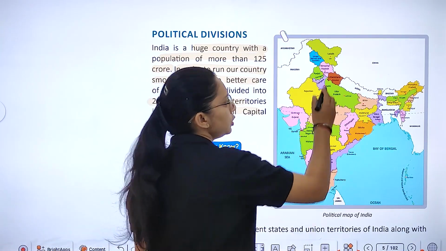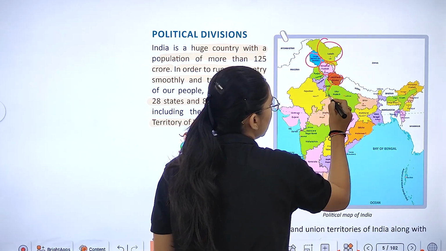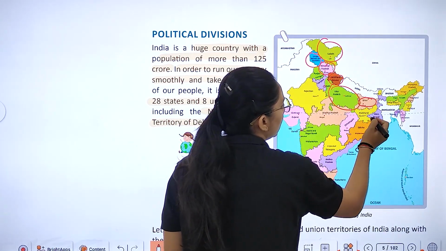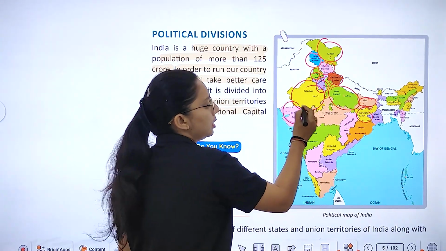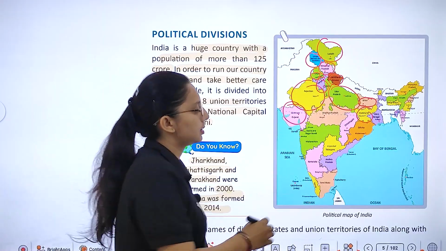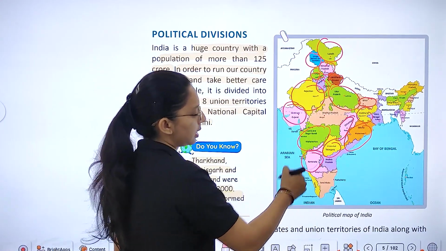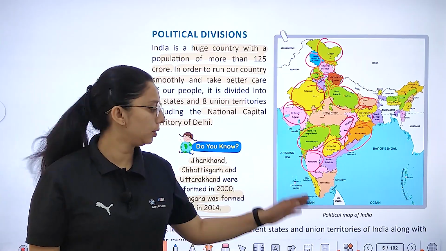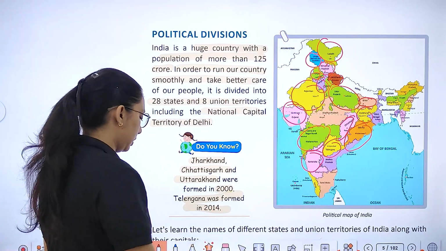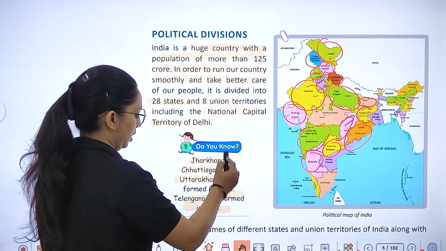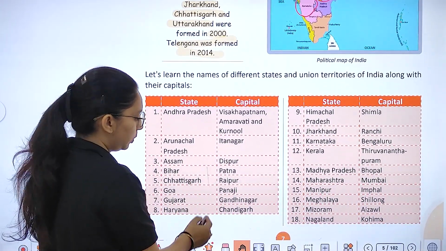Here different states have been shown. This is Jammu and Kashmir, Ladakh, Himachal Pradesh, Uttarakhand, Uttar Pradesh, Bihar, Jharkhand, Haryana, Punjab, Rajasthan, Gujarat, MP, and this is Maharashtra, Hyderabad, Odisha, Chhattisgarh, Karnataka, Andhra Pradesh, Tamil Nadu, and Kerala. These are the different states that I have shown you on the map. So let's see the states with their capitals.